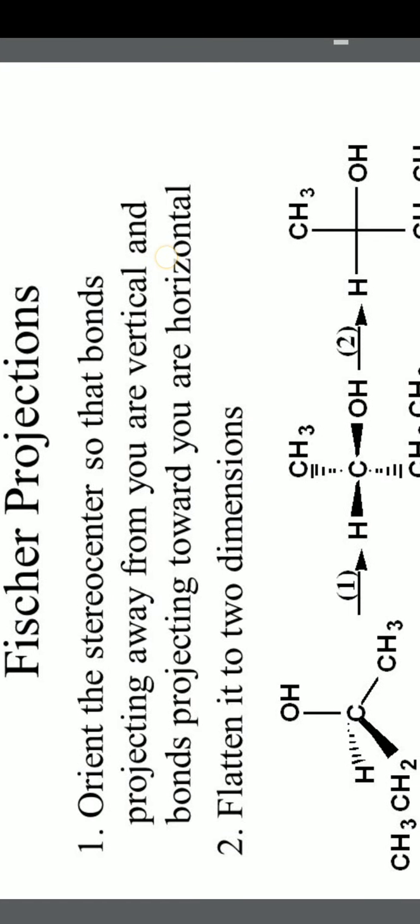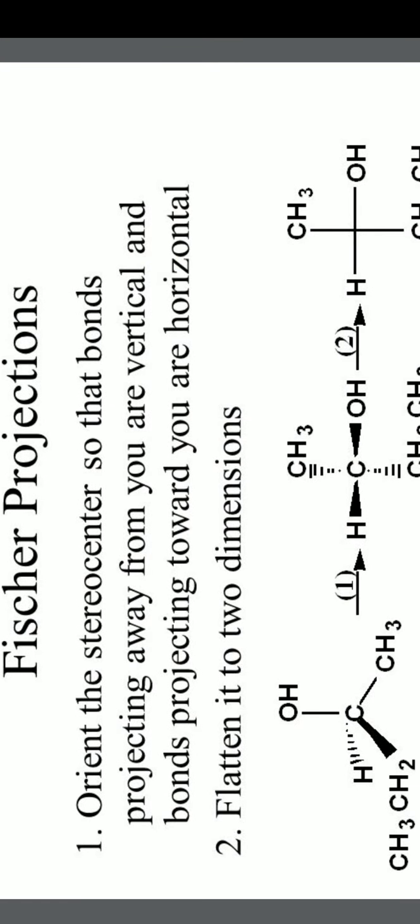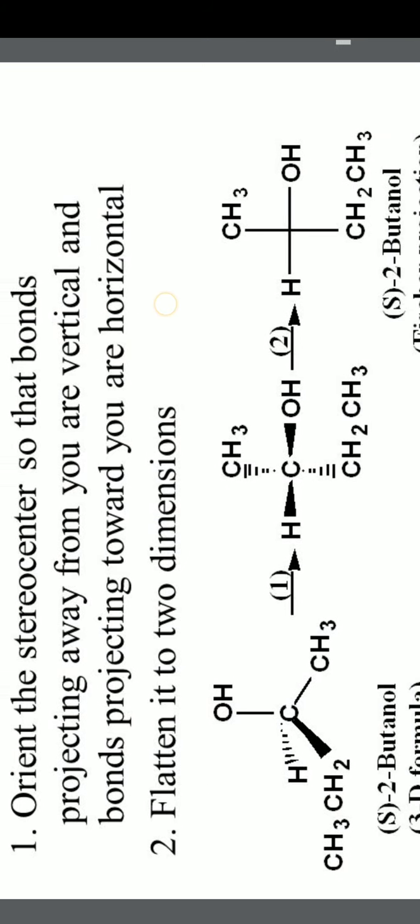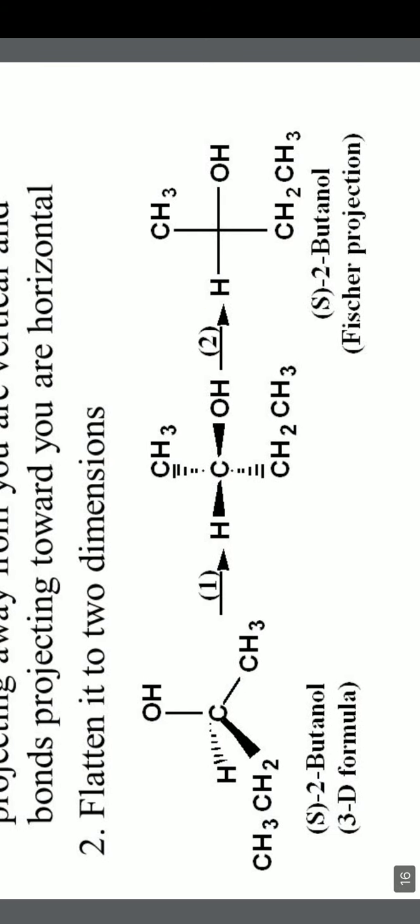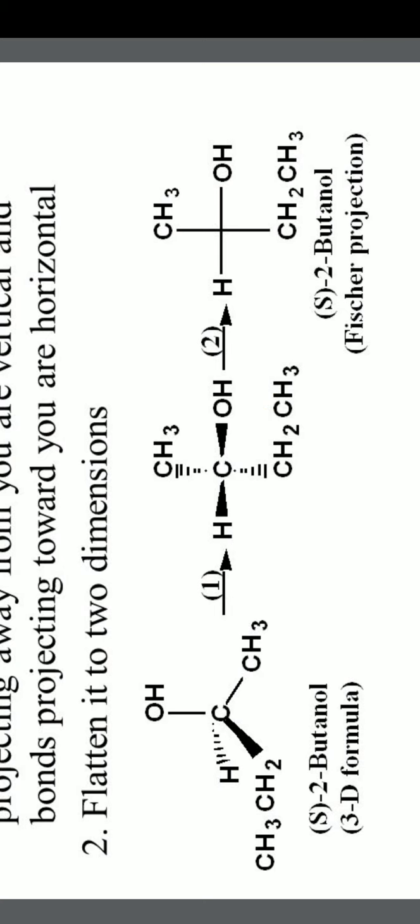Now let us look at the different projections, how to write the stereochemical representation of the molecule. The first most important one we have to understand is the Fischer projection. Here, you can see on the left side butanol. You can write OH and CH3 on the same plane, whereas hydrogen is outside the plane, and the ethyl group is in front of us, towards us. And we can write this also with H and H.